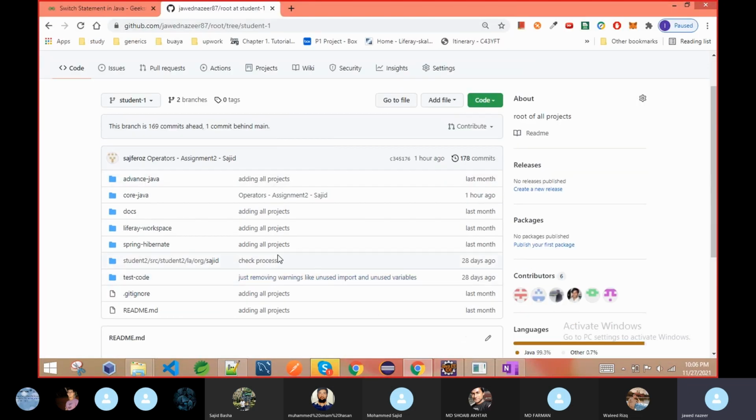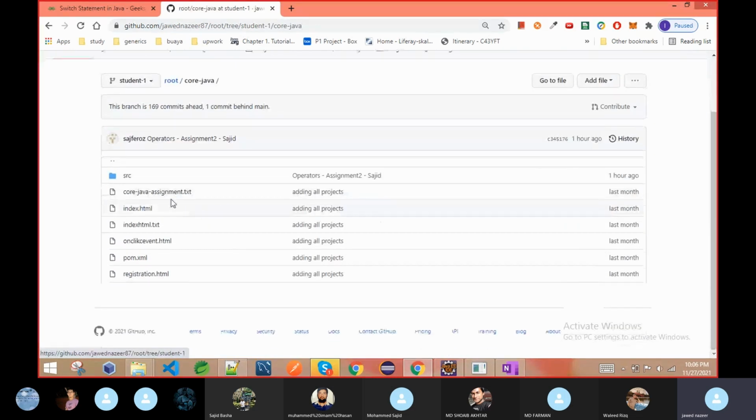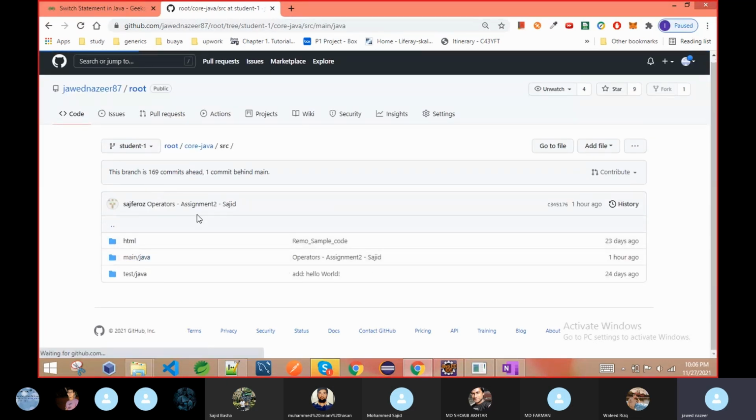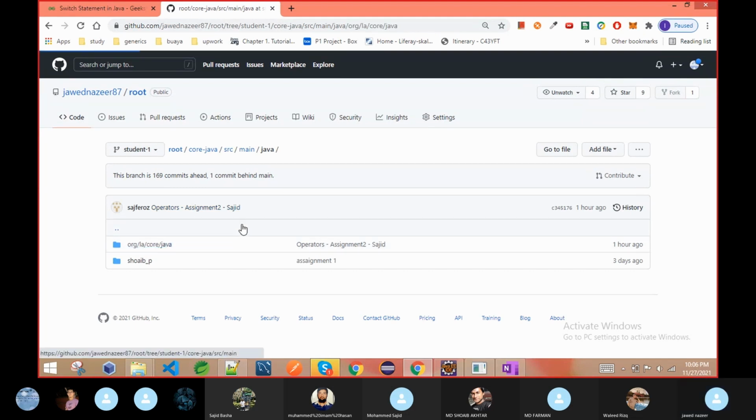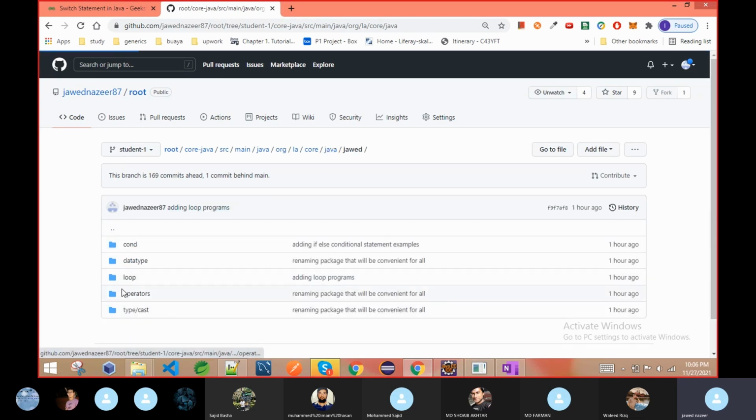If you see here, this is how it looks in core Java. We have source, then main and Java, and up to here we have, after that see. So here if you go, it looks like this, separated like that. Inside the Javed package is everything.